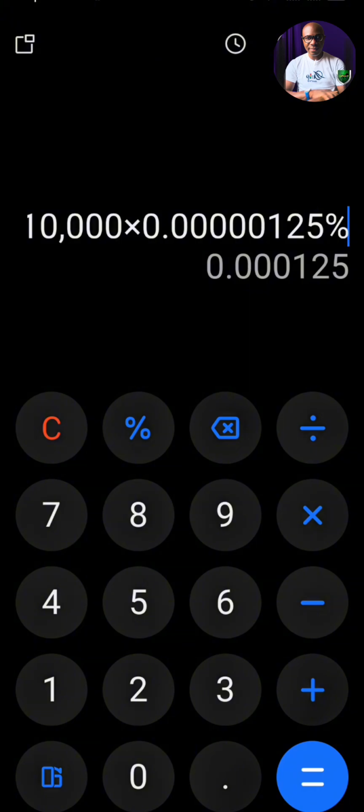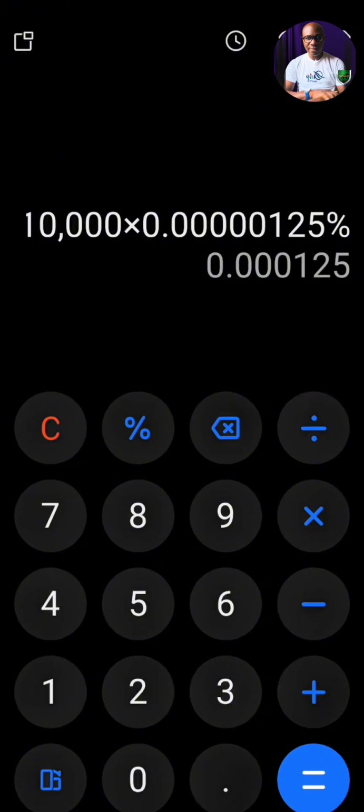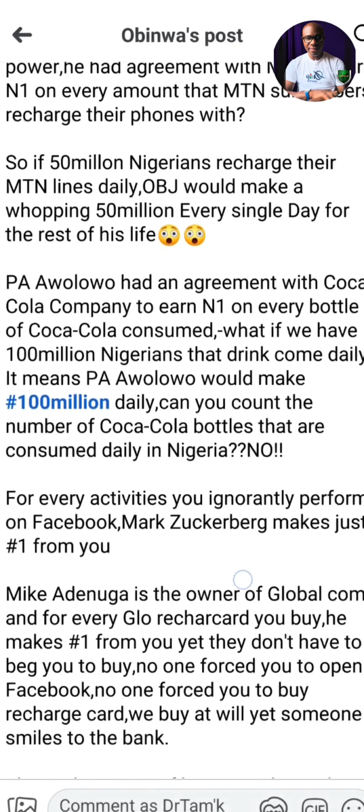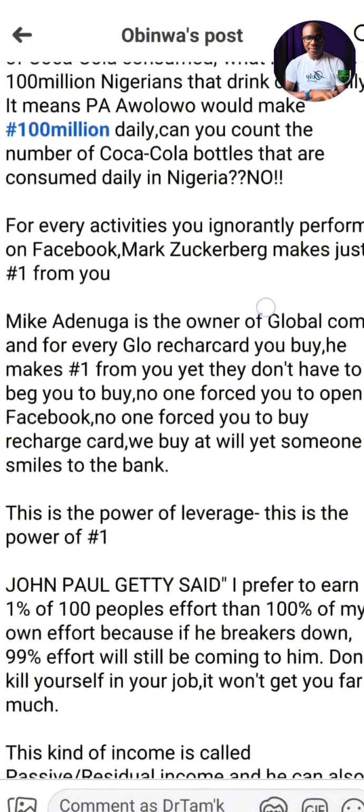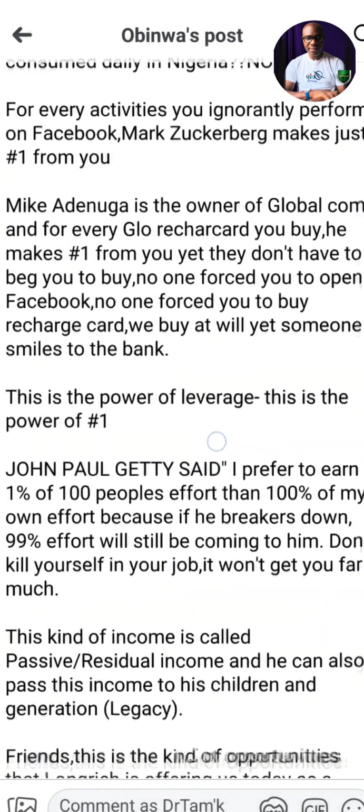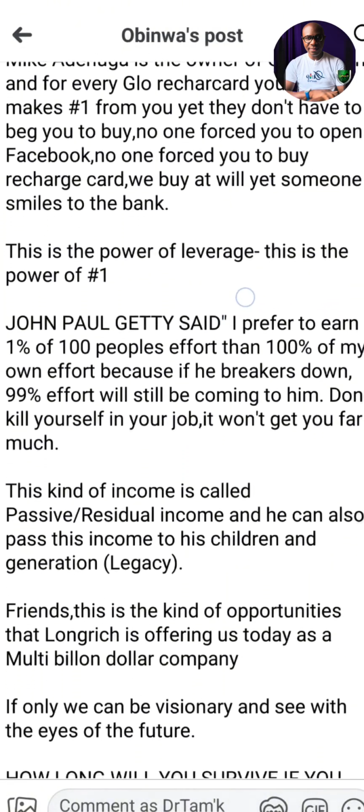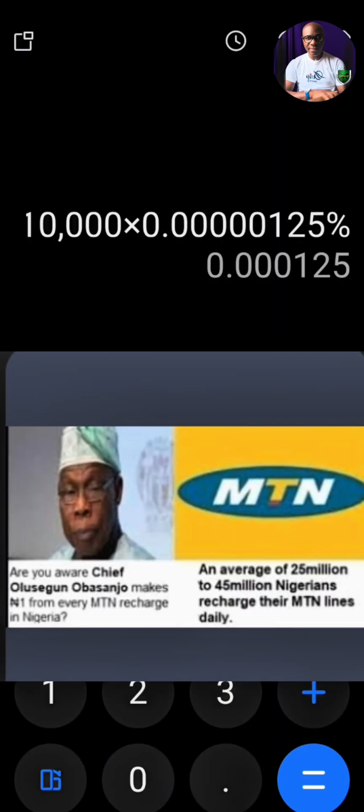You have every right to say this because you probably have not taken a look at how our system works. If you understand how a system works, you will not get discouraged by seeing this value right now. So I'm going to show you what you stand to gain by walking through a system. What exactly is a system? A very good example is the relationship between Obasanjo and MTN. Obasanjo is the number one shareholder in MTN as we speak. He has no office in any MTN building in Nigeria,